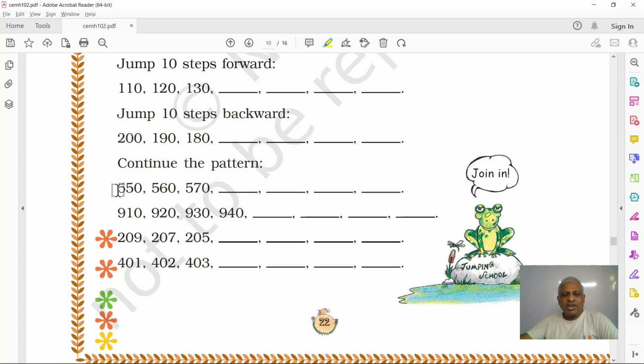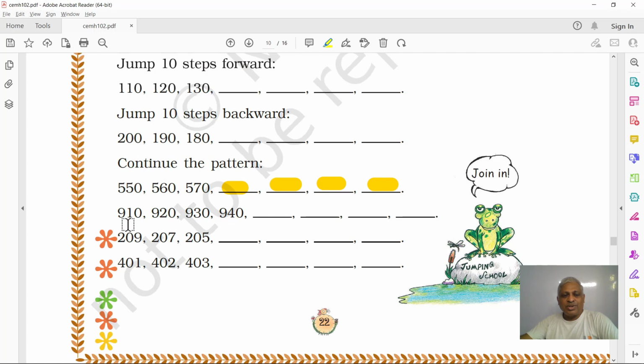See, 550, 560, 570. Can you tell what number will come next? These are incrementing by 10, jumping 10 steps forward. So the next is going to be 570 plus 10, 580, plus 10, 590, plus 10, 600, plus 10, 610, right?